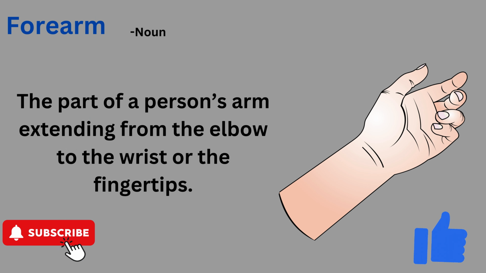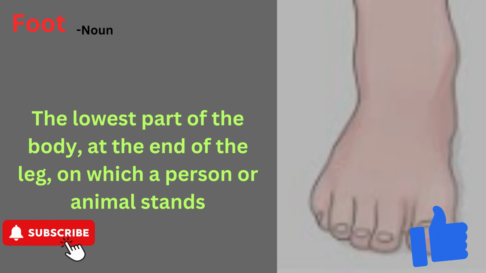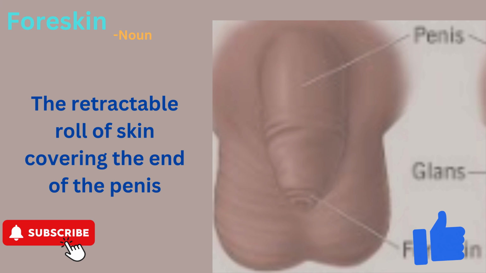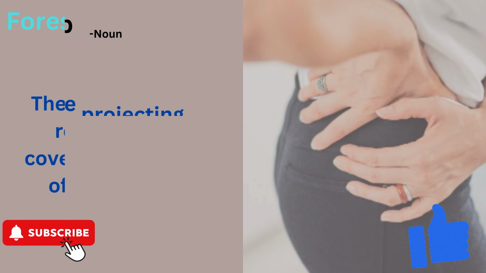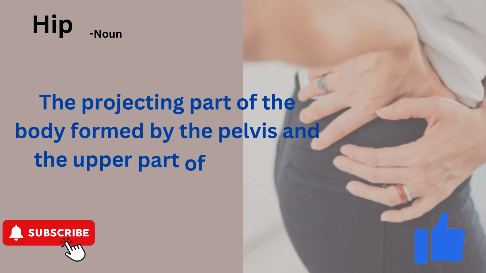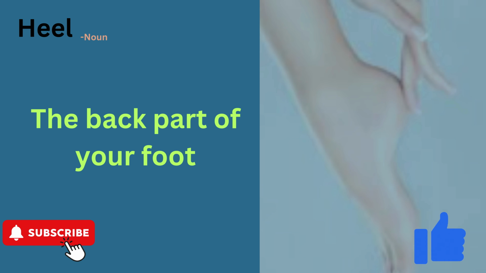Forearm. The part of a person's arm extending from the elbow to the wrist or the fingertips. Foot. The lowest part of the body, at the end of the leg on which a person or animal stands. Foreskin. The retractable roll of skin covering the end of the penis. Hip. The projecting part of the body formed by the pelvis and the upper part of the thigh. Heel. The back part of your foot.